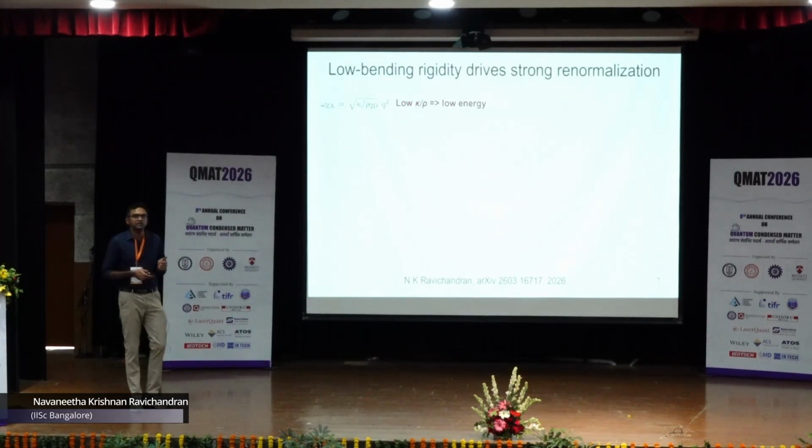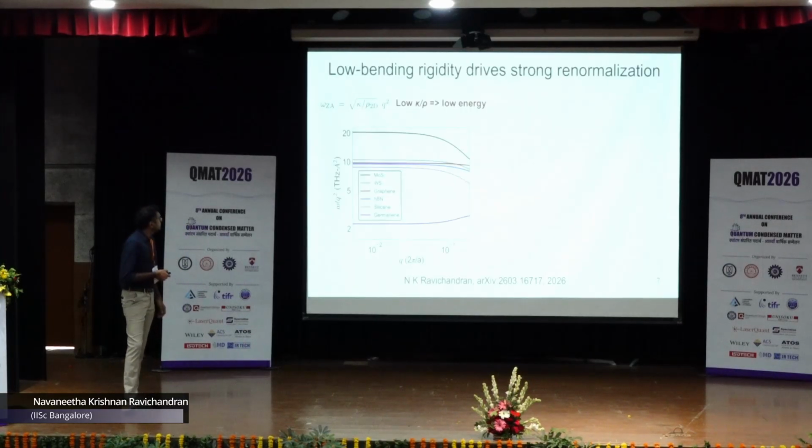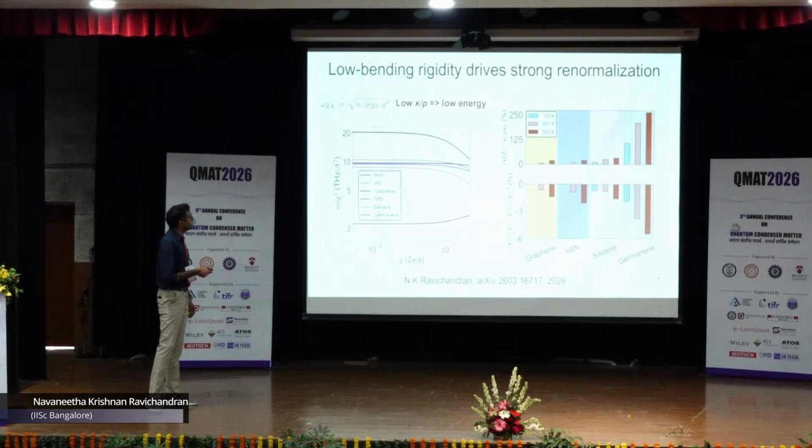lower. So the possibility of thermal excitation to large distances from the equilibrium plane is higher. So for germanene, you would expect a larger correction due to renormalization of this factor, and for higher bending rigidity materials like MoS2, you will expect a lower correction, and that is exactly what we see. In the top plot, the y-axis is the percentage change in the bending rigidity due to the renormalization, and you can see that for germanene there is a huge effect of this renormalization. The kappa, the out of plane bending rigidity, changes by over 250% at 500 Kelvin.